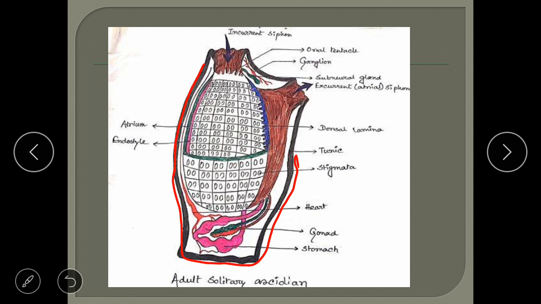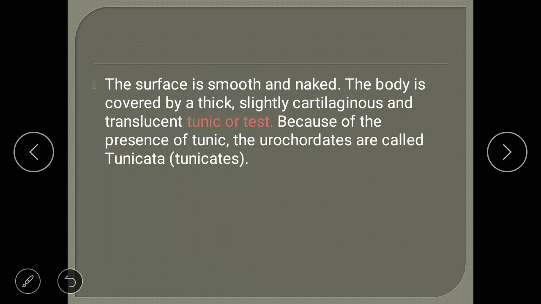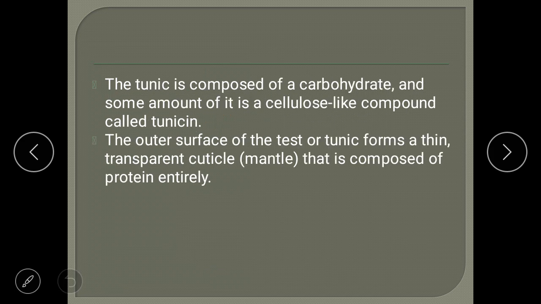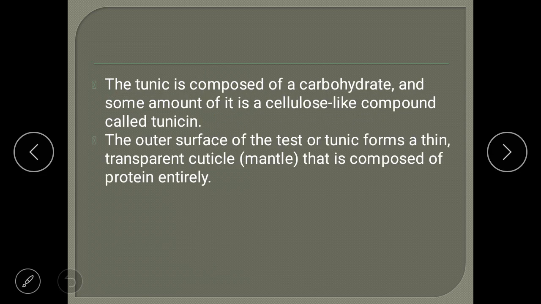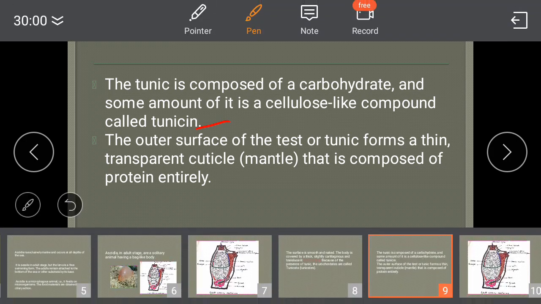So what is this tunic, which is also called the test, actually made up of? This tunic is majorly made up of carbohydrates and some amount of cellulose. The main component of this carbohydrate is tunicin, which gives the name tunic.